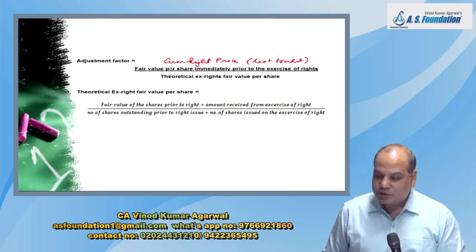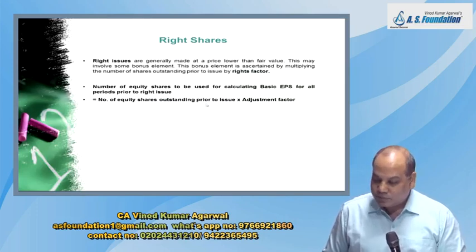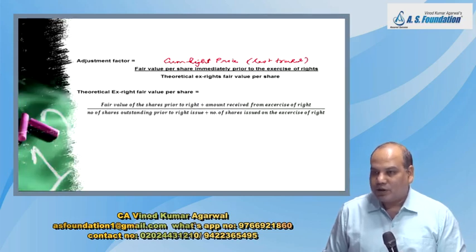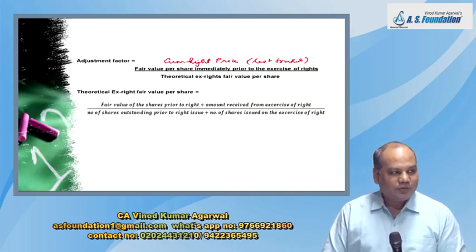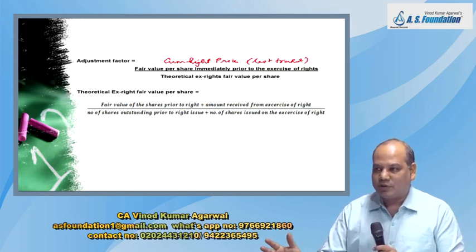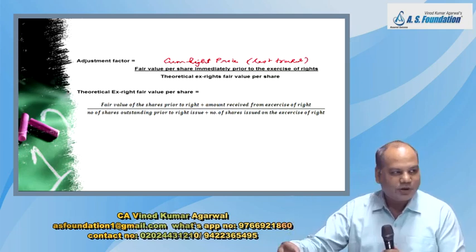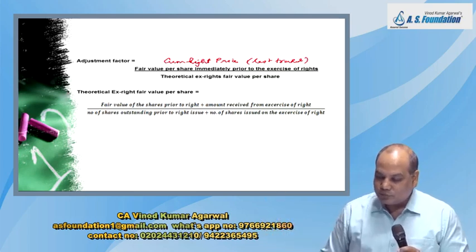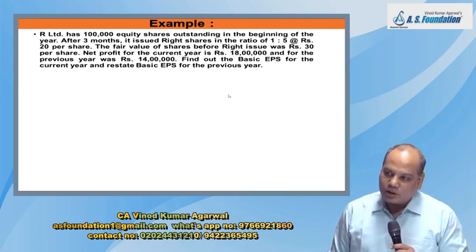After calculating adjustment factor, multiply it by the number of shares outstanding prior to right issue. Do not multiply by the number of shares after the right issue, because that already includes the total number of shares, which includes the shares issued with fair value, and also shares issued without fair value, free of cost, the bonus element. So therefore you have to only make adjustment for shares outstanding prior to right issue.